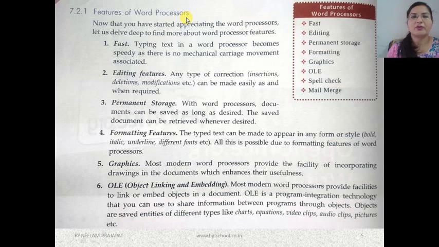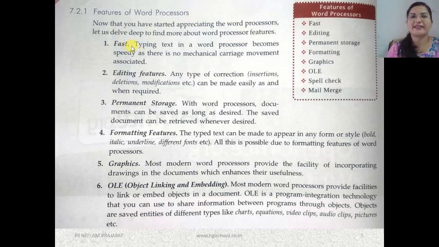Now we'll study about the features of word processors. Okay, so this is the summary. You can see it is fast editing, permanent storage, formatting, graphics, OLE, then spell check and mail merge. So first of all, you can see that it is fast.